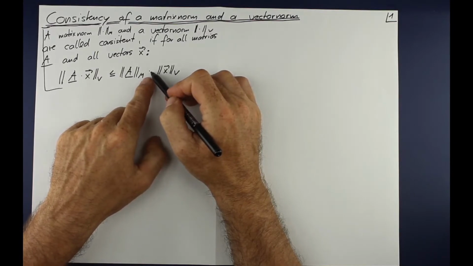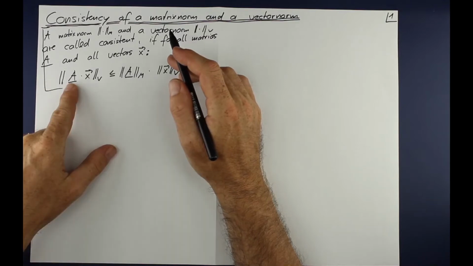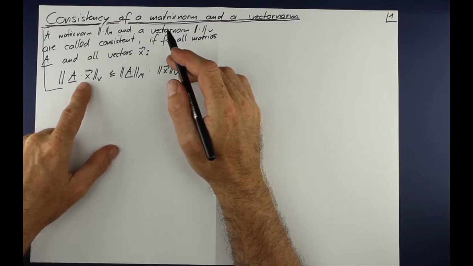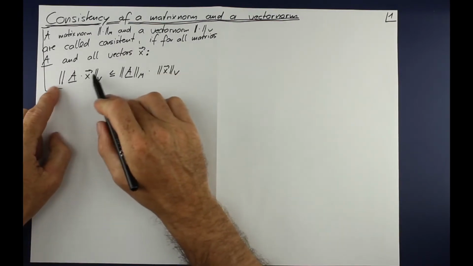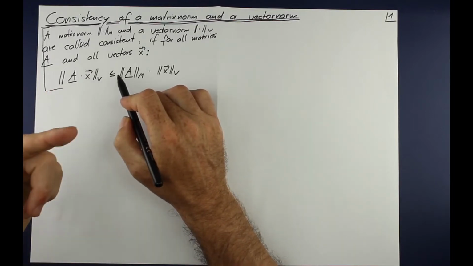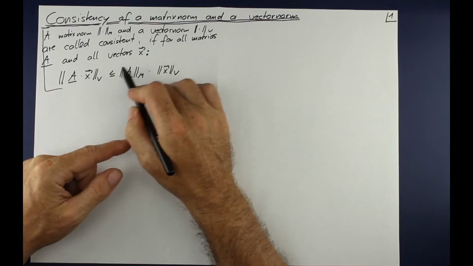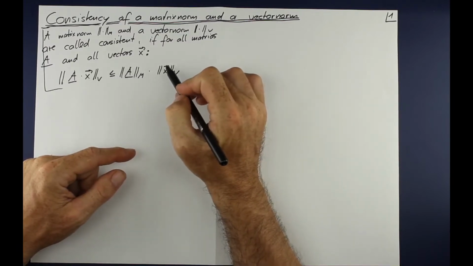these two numbers. And then if it's always guaranteed, it doesn't matter which matrix A you choose, it doesn't matter which vector x you choose, it's always true that the norm of this result is less than or at most equal to the product of the norm of the matrix times the norm of the vector.